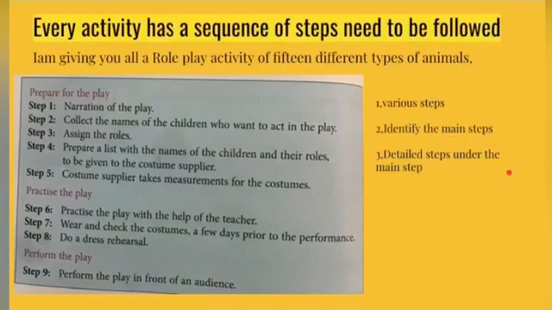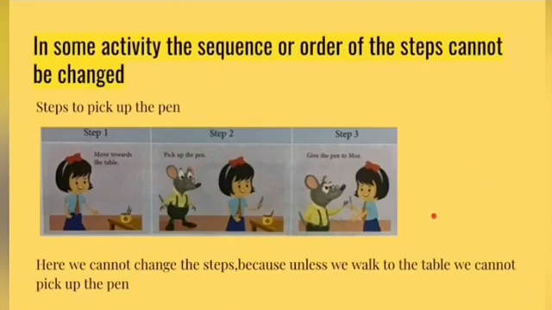Okay, children. Now, in some activities, the sequence or order of the steps cannot be changed. So there are two options. For example, steps to pick up the pen. If you want to pick up a pen, first we will move towards the table, pick up the pen and give the pen. Here the steps cannot be changed, because unless we walk to the table, we cannot pick up the pen.